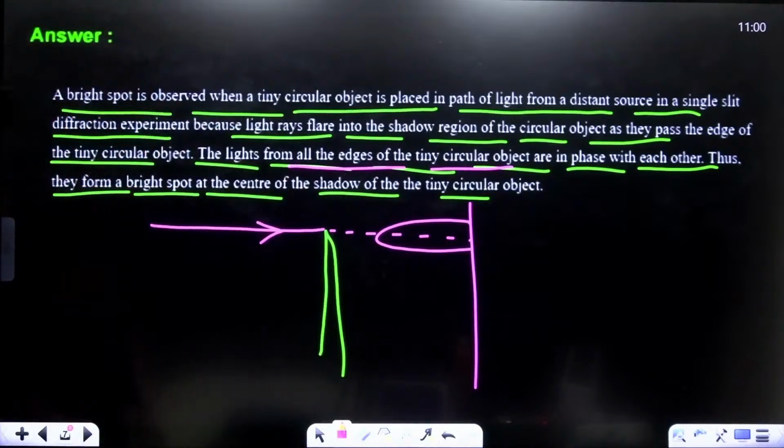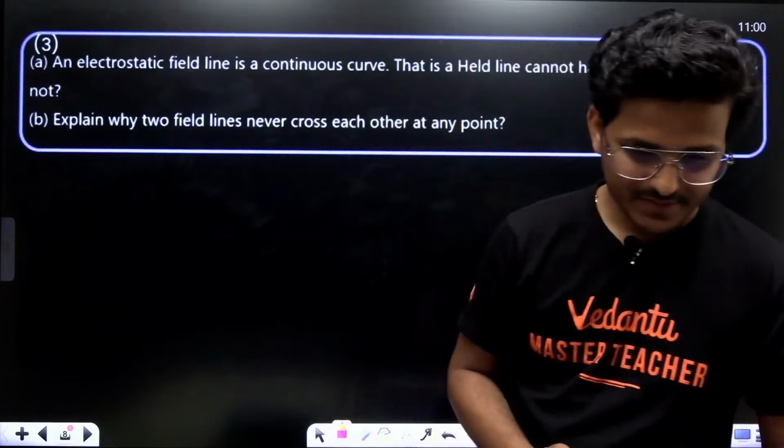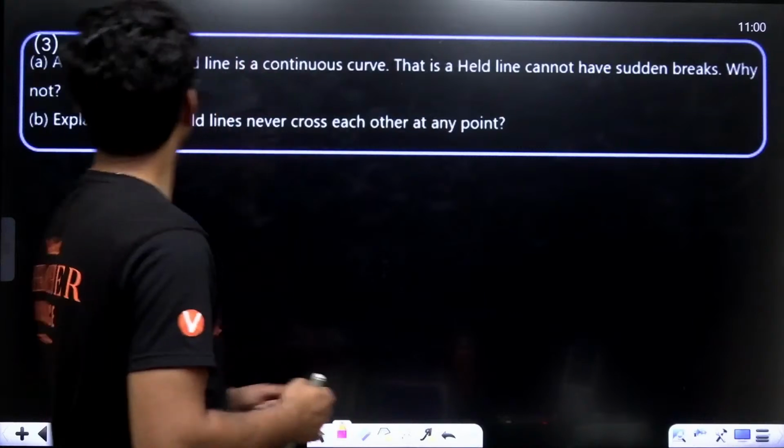All right. Now, moving to the next question, number 3. Is there any problem? I hope it's not, right? So, moving to question number 3.